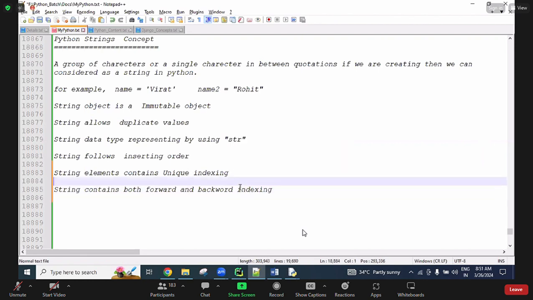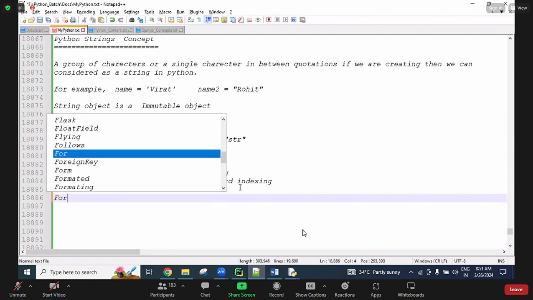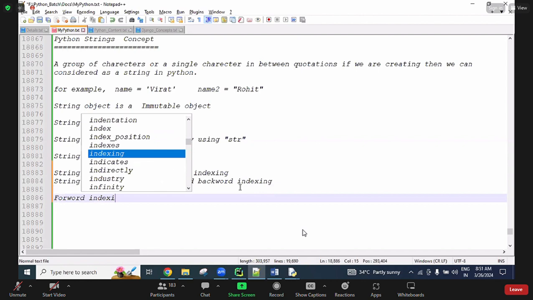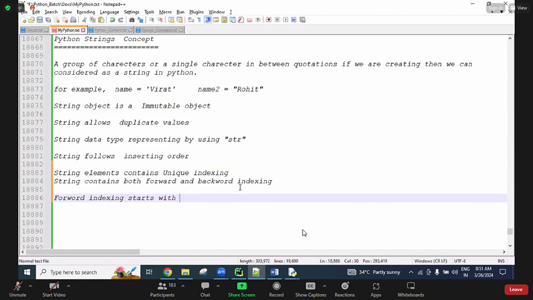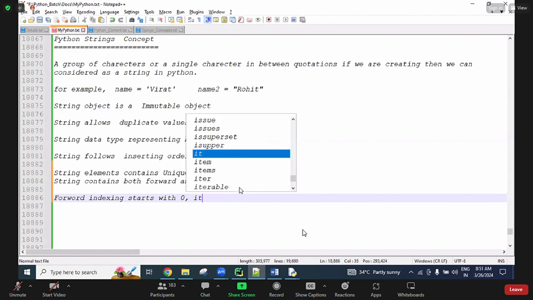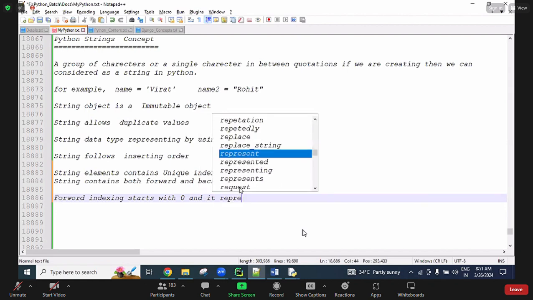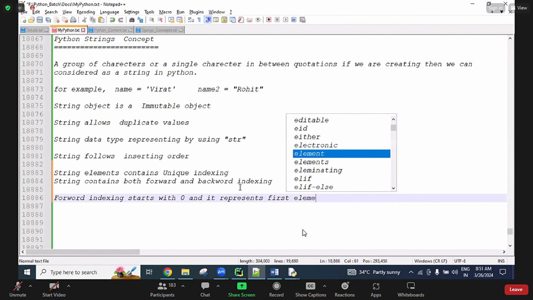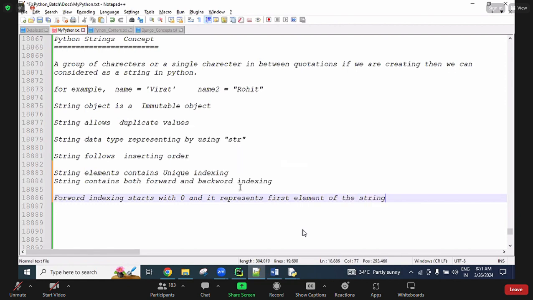Forward indexing starts with 0, and it represents the first element of the string.